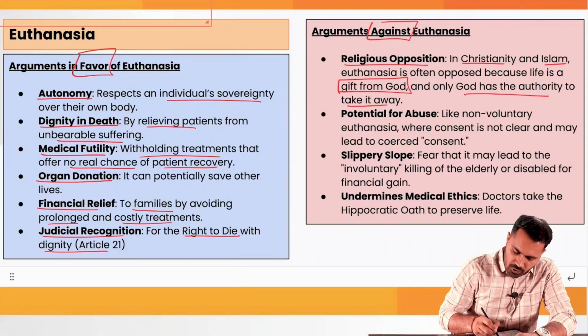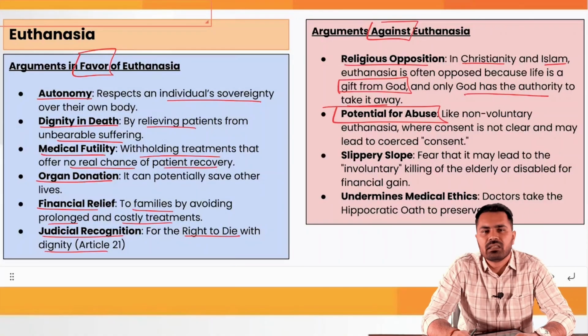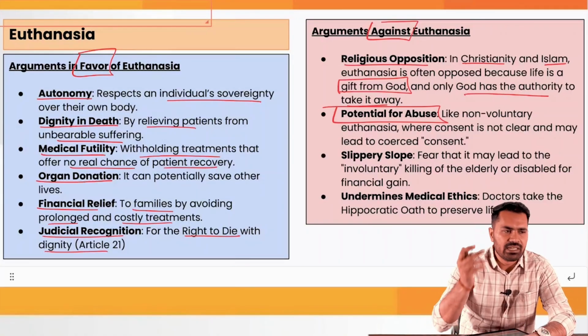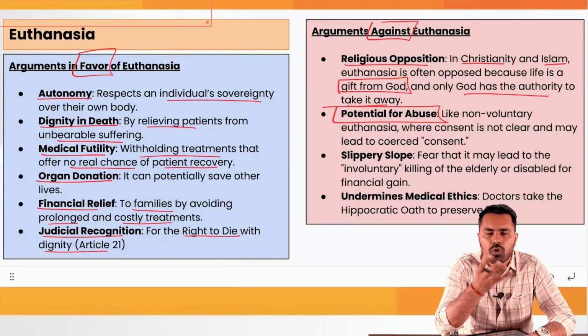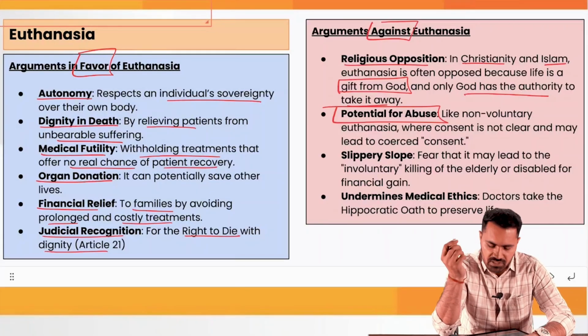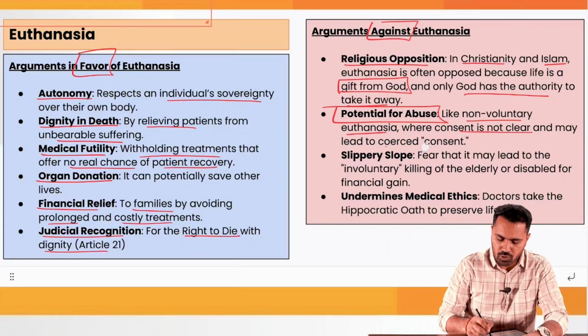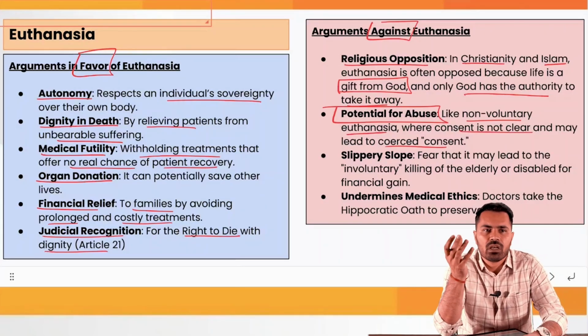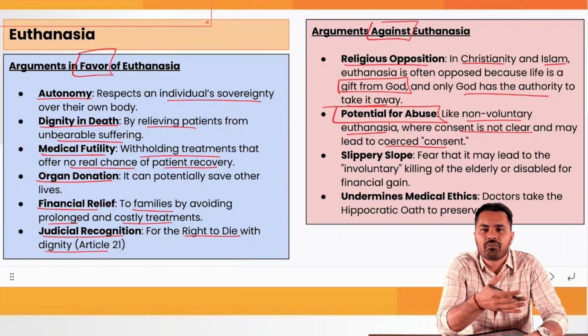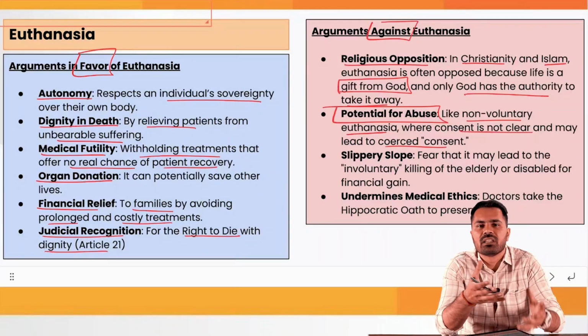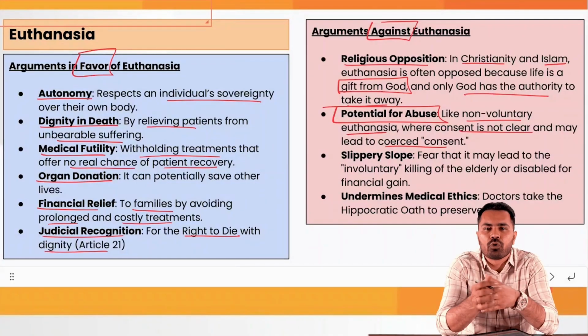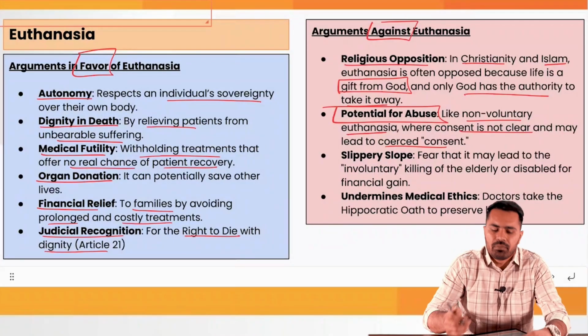There is also a potential of abuse in some cases. India is famous for abusing whatever laws we create. People find loopholes and the laws are then misused. So here also, in non-voluntary euthanasia, where consent is not clear, it may lead to coerced consent. That means, what if a person has created a living will but his consent has been forced upon him? So there can be misuse.